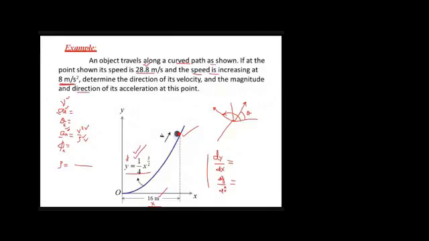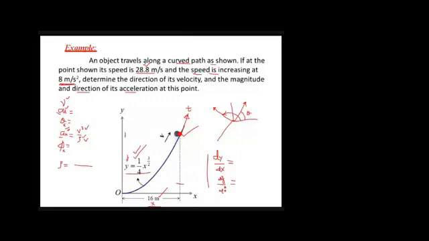Now let's look at the direction. At any instant, for example at this instant, if you want to find the direction of velocity, we know that during a curvilinear motion, it can be given as tangent to the path. So if it is tangent to the path, this tangent is neither parallel to x nor parallel to y.